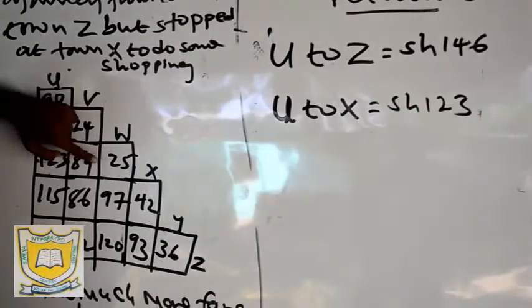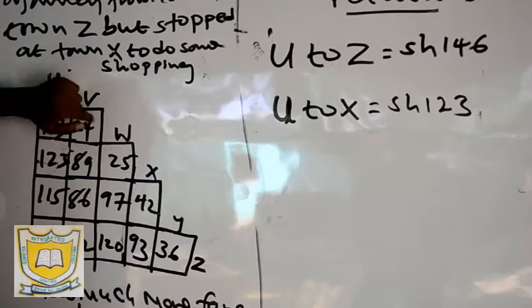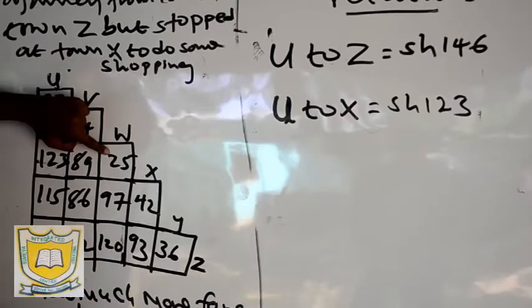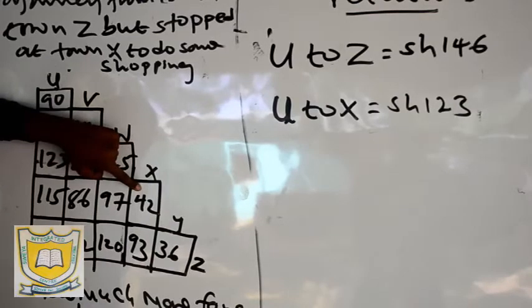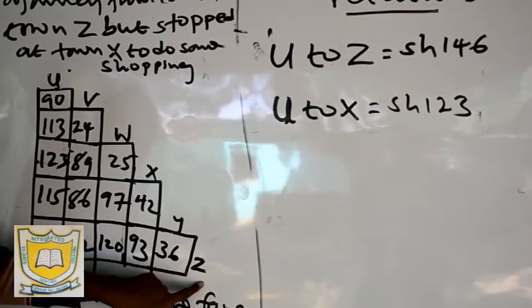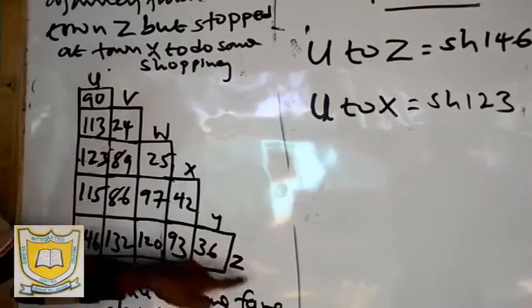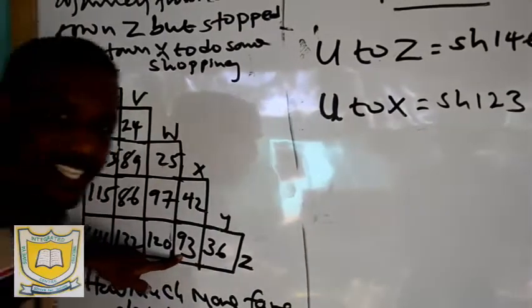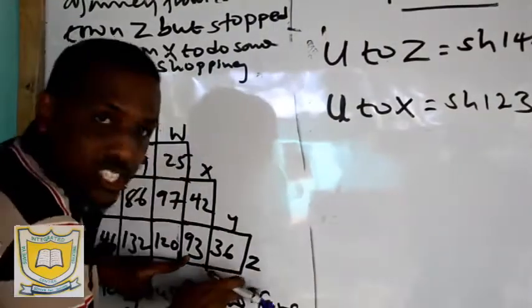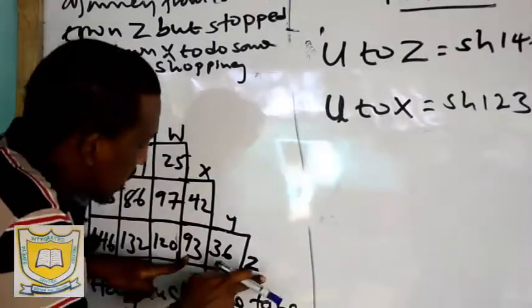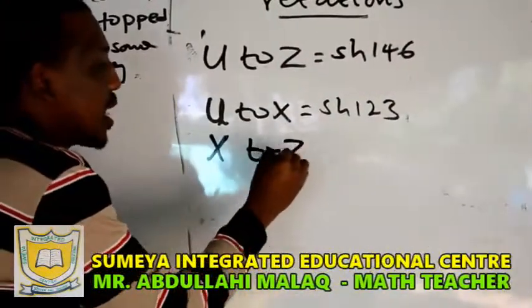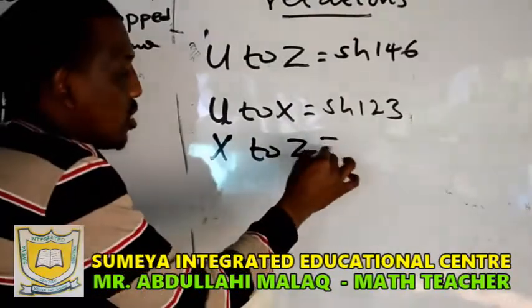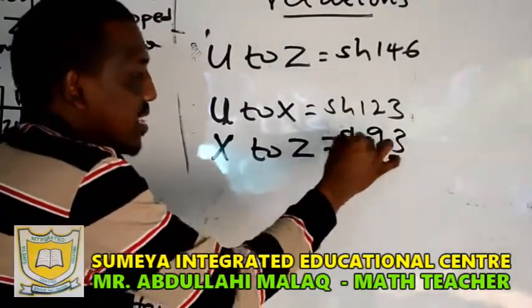Now, from X to Z, how much will she pay? X is here. From X to Z, she will pay Shillings 93. She proceeded with her journey from X to Z, and she paid Shillings 93.